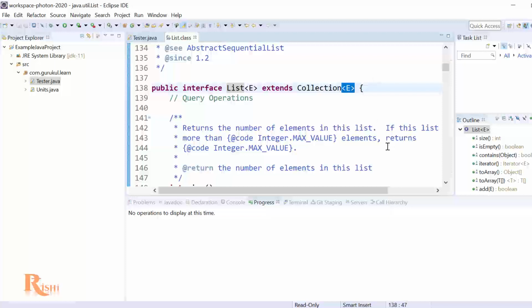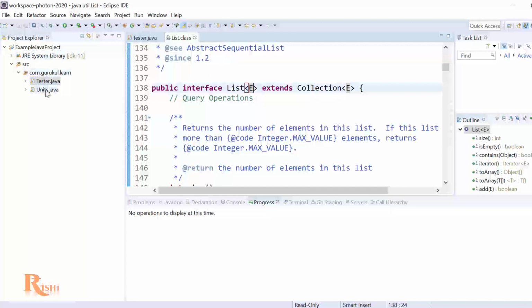So can I create something like this? Let's create an interface or a class which accepts something like this. Can we do that? So this is basically a type which I don't know yet, but if I'm defining that, then it should be used throughout the class. That is, this particular class, or that List class, is only dedicated for the object which you are passing in. So if you are passing customer in these angular brackets, then that list is for customer.